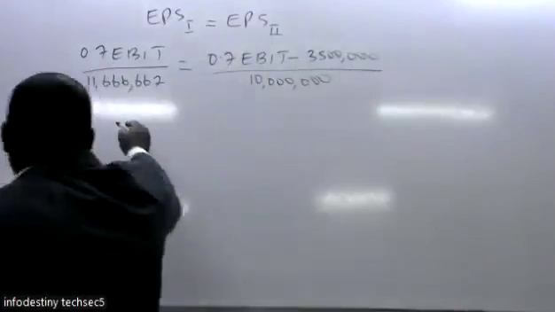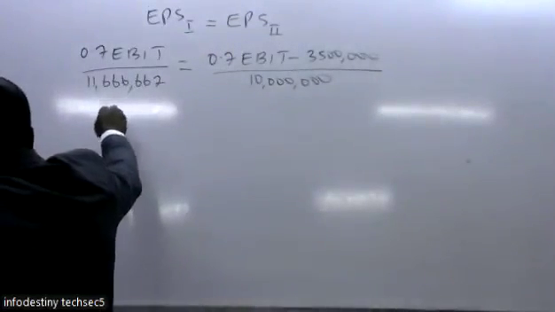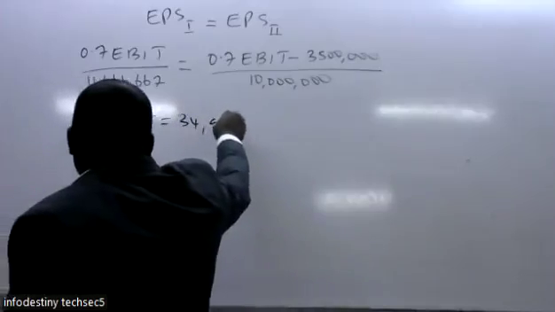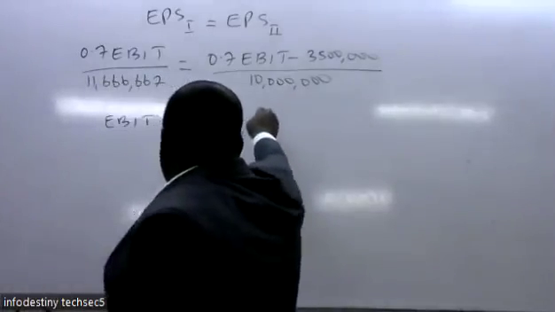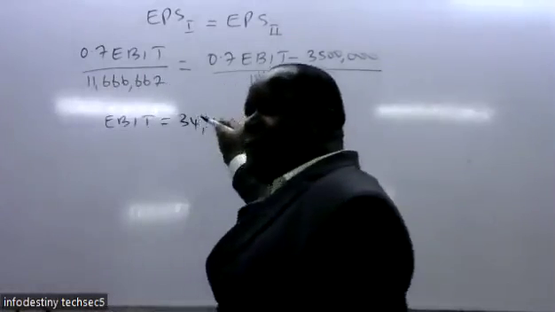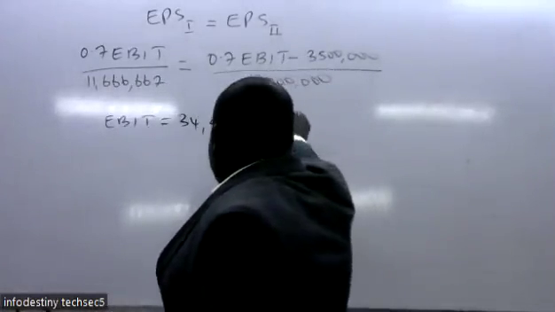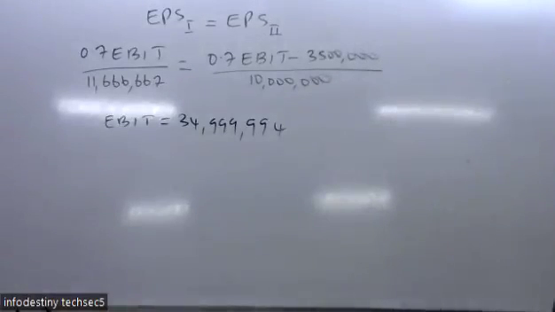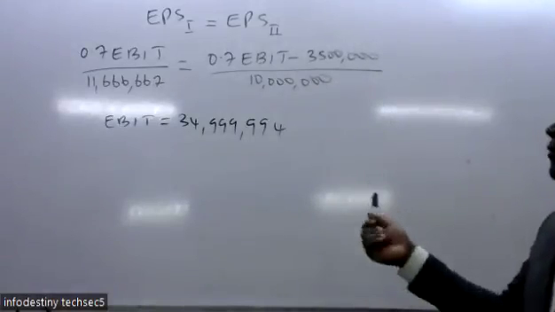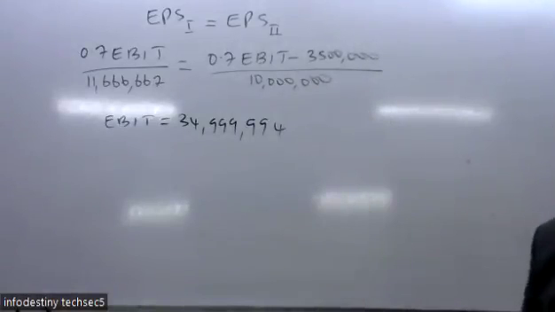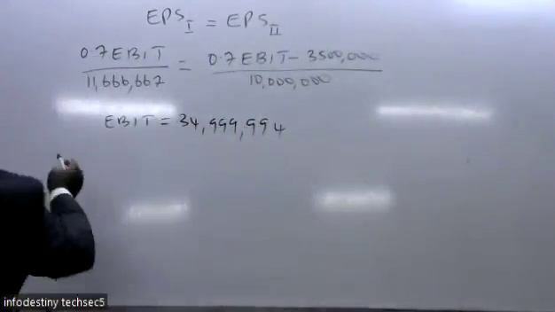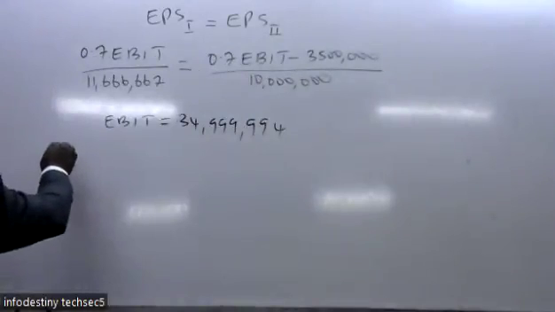So someone has given me a figure of 34,999. So we need to confirm whether it is true. If it is correct, the earning per share for the two options will be the same. So let us confirm whether the earning per share for the two options will be the same.